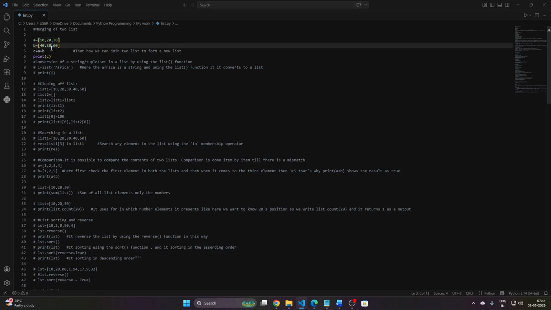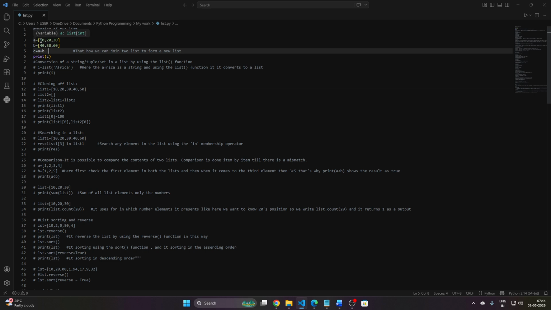So I write c equal to, because I want to store it in a new list that I named c. If you want to change the name, you can also do it. So c equal to a plus b.